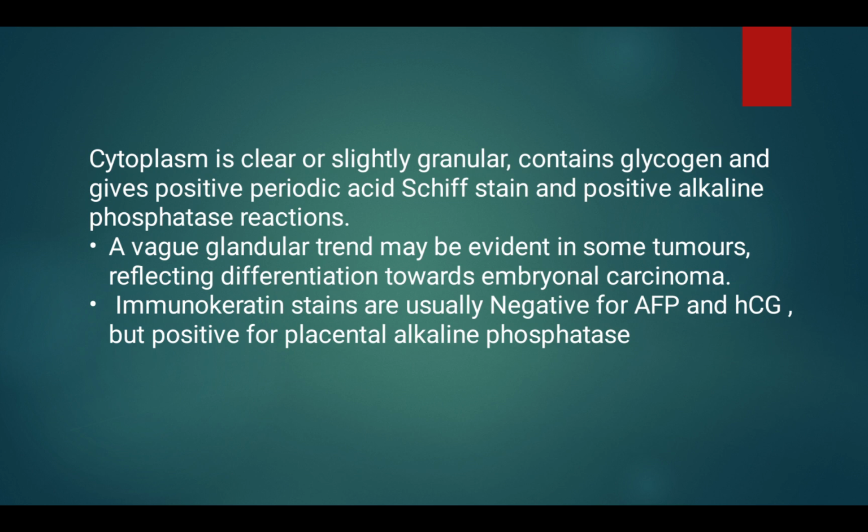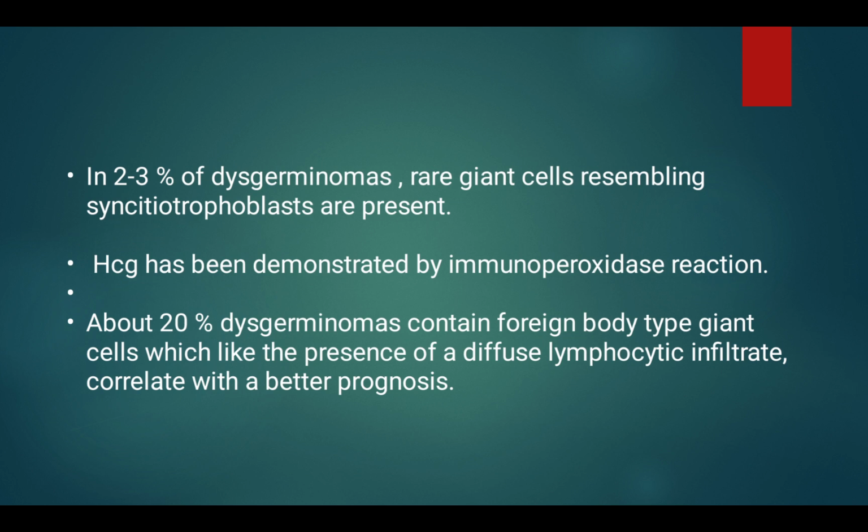Cytoplasm is clear or slightly granular, contains glycogen and gives positive periodic acid-Schiff stain and positive alkaline phosphatase reactions. A vague glandular trend may be evident in some tumors, reflecting differentiation towards embryonal carcinoma. Immunostains are usually negative for AFP and HCG but positive for placental alkaline phosphatase. In 2 to 3% of dysgerminomas, rare giant cells resembling syncytiotrophoblasts are present, and HCG has been demonstrated by immunoperoxidase reaction.